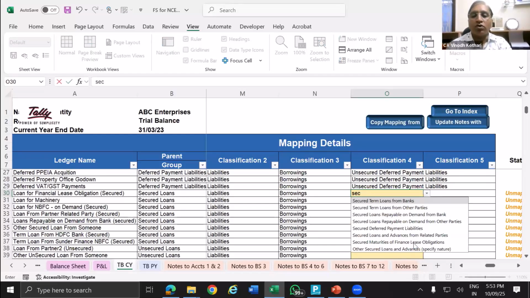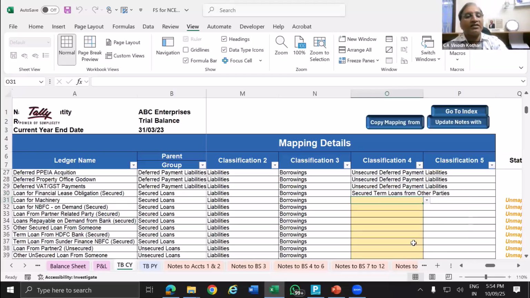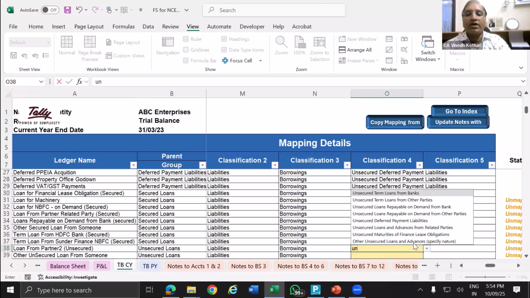So now secured loan. What type of loan is this? Secured loan, this is for the machinery. So the secured loan payable, whether it is from bank or other person, secured loan from financial lease. So other person. This way you can classify secured loan. Then in the same way you have unsecured loan. So unsecured loan, this is from Sundaram Finance or partner. So unsecured loan from other parties.